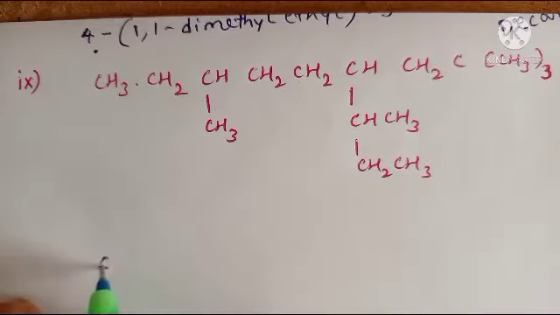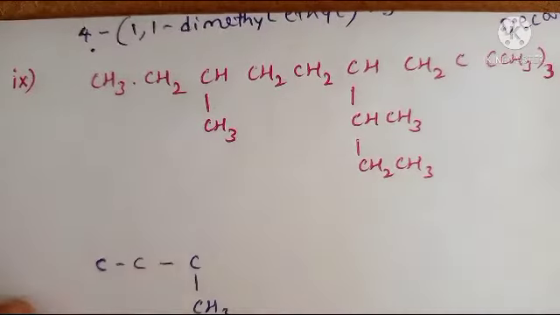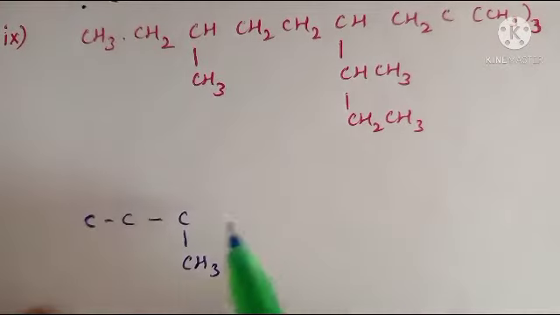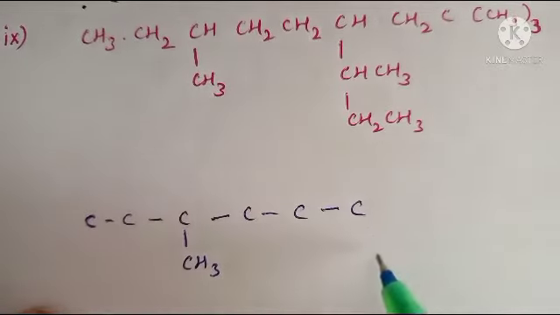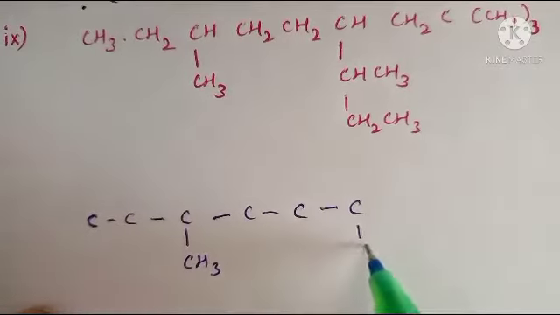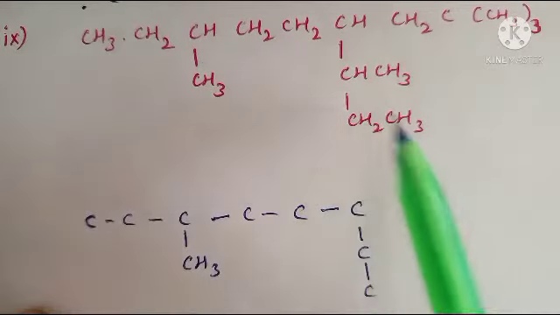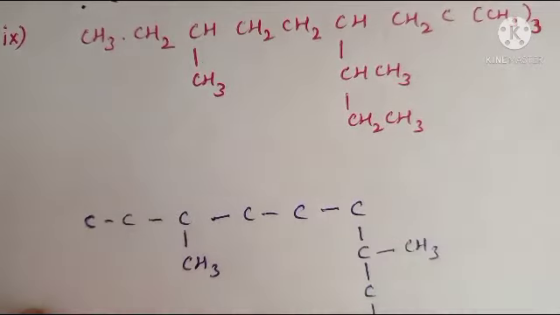Okay, now I will write the simple skeletal structure of this one. 1, 2, 3, this one contains 1 CH3 group. Okay, right, and 4, 5, the sixth one contains, see all of you, 1, 2, 3, these three are in the chain, and the first one contains 1 CH3 group.